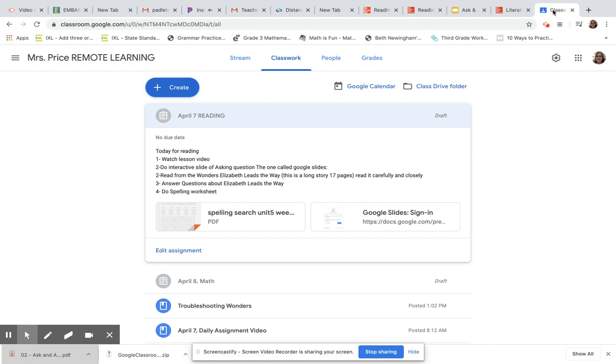So then after you read the story, then you're going to answer the questions about Elizabeth Leads the Way. And I think there is going to be 4 questions about that. And please answer these questions in complete sentences. Use correct grammar, use correct punctuation, capitalization, and then do the spelling. It's the spelling worksheet, which is the word find for all your spelling words. So that's going to be our reading lesson this week.